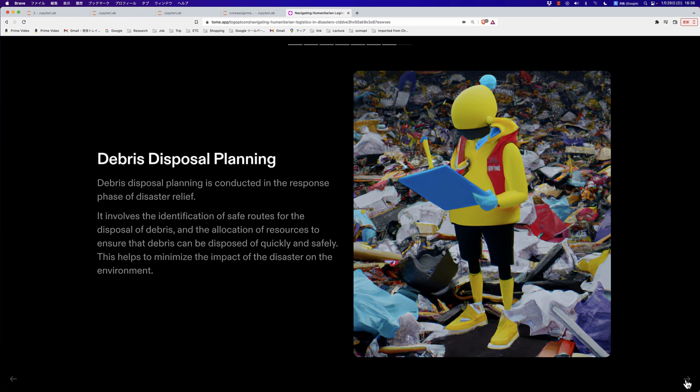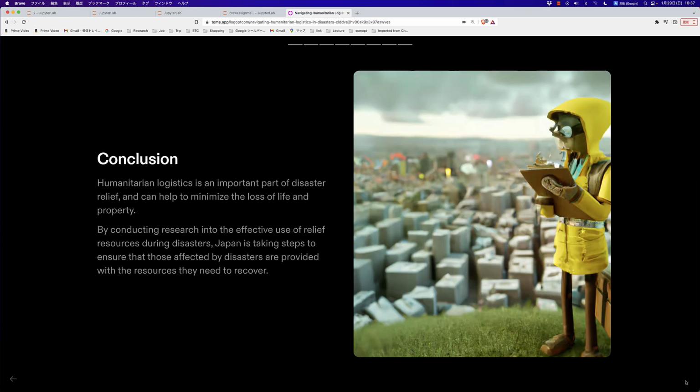Debris disposal planning. Debris disposal planning is conducted in the response phase of disaster relief. It involves the identification of safe routes for the disposal of debris and the allocation of resources to ensure that debris can be disposed of quickly and safely. This helps to minimize the impact of the disaster on the environment.